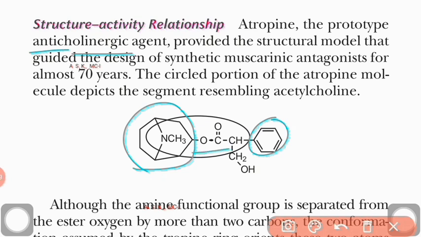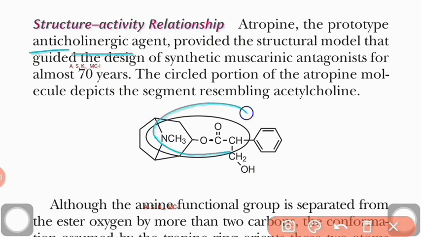Now, when you look at this as such, it seems completely different from acetylcholine. But see the circled portion. That brings about the similarity between acetylcholine and atropine.